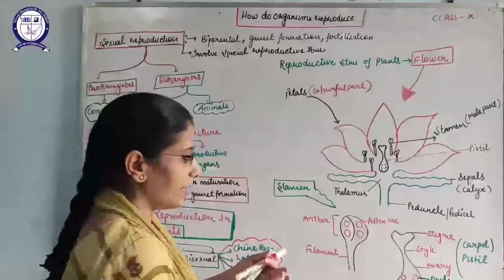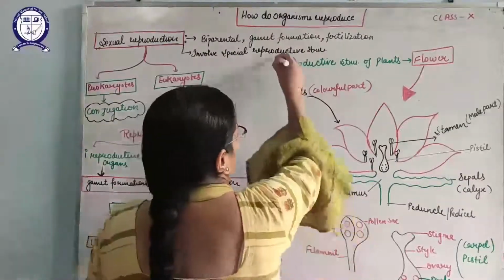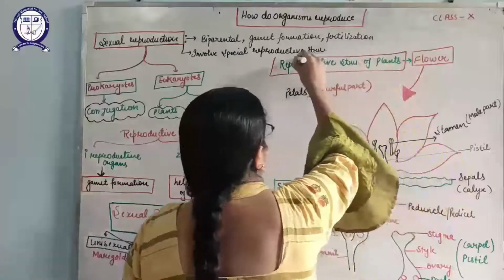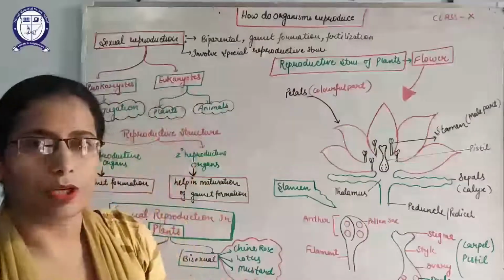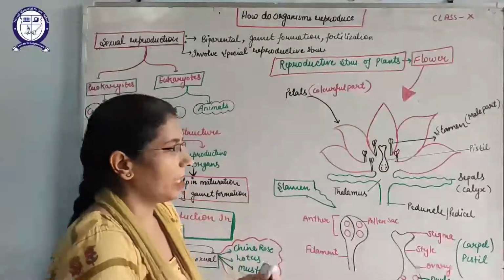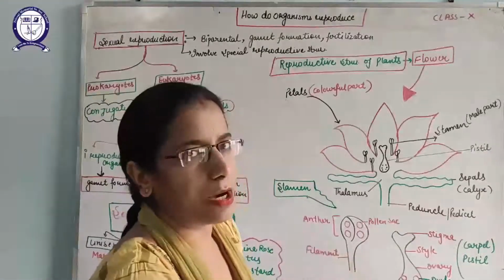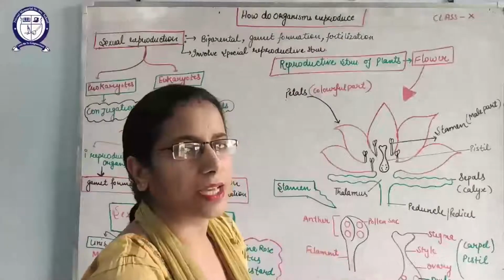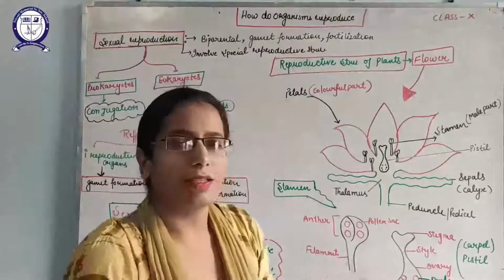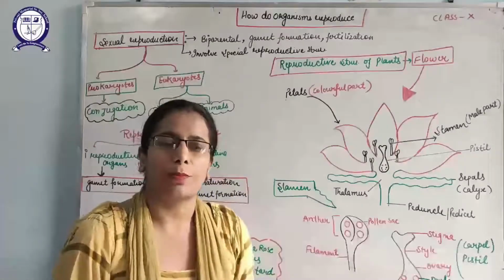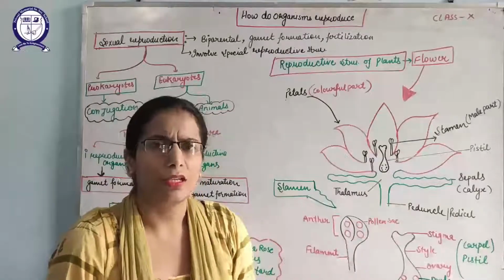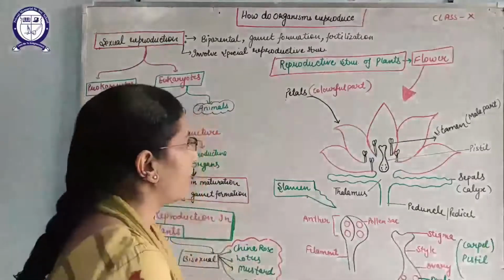So what is the reproductive structure of the plants? Yes, this is mainly the flower, where reproduction will take place. I have drawn a diagram of the flower here. Flower is divided into two parts. One is accessory parts and second is reproductive parts. Accessory parts are the parts which provide support and protection to the plant, like sepals.